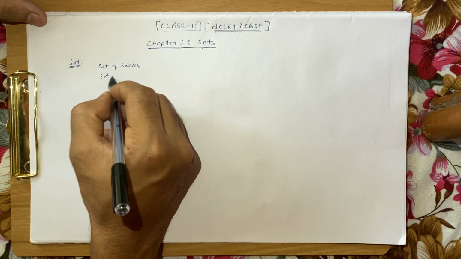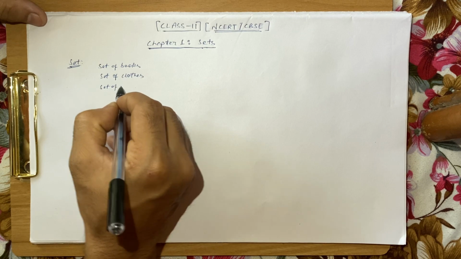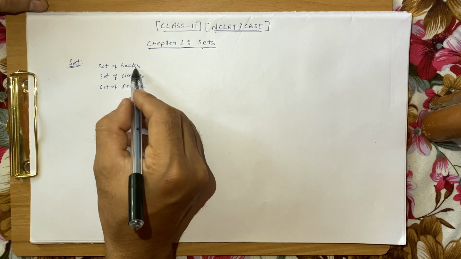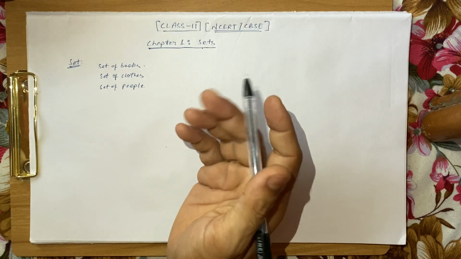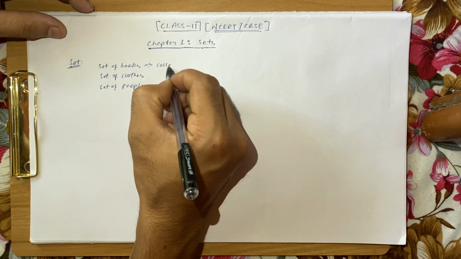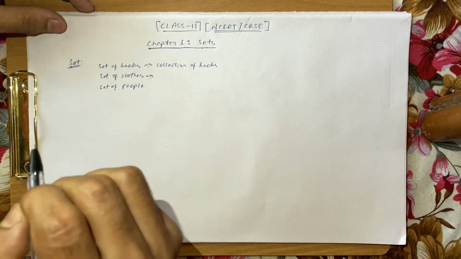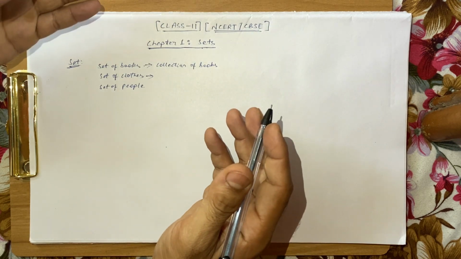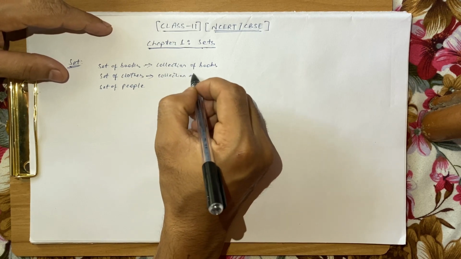or set of clothes or set of people, right? Now a set of books means a collection of books, right? Like if there are 2 books or 3 books or even more, then we will call them together a collection of books. So this means it is a collection of what? Books. Now a set of clothes means a collection of clothes, like a pant and a shirt together is a collection of clothes, right?